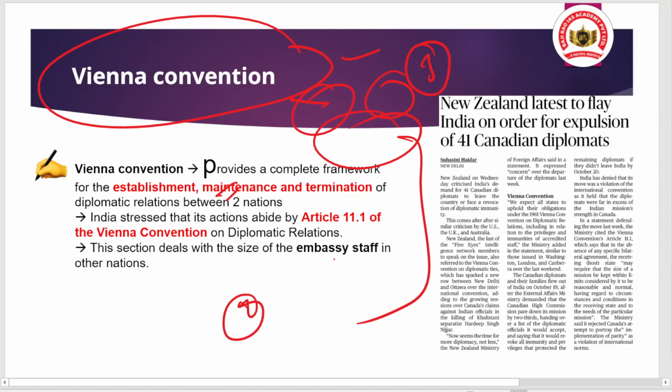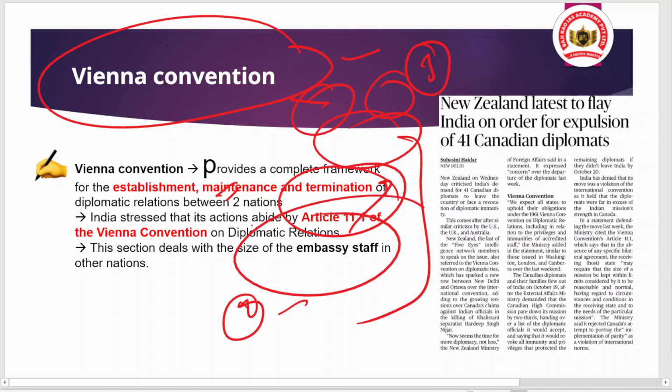So basically, India stressed that the actions taken by India abide by Article 11.1 of the Vienna Convention, which talks about diplomatic relations. What this article tells you is about the size of the embassy staff that will be demarcated in the other nation. Like in the case of India, what will be the size of Canadian diplomats here? So these are all matters discussed in the Vienna Convention.